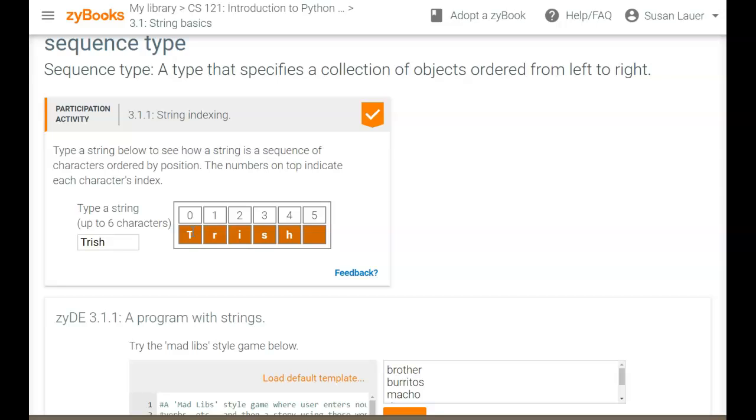So type a string below, and in here you're able to type more strings. You can see that show up. If I type some zeros, we talked in last class that there was a problem if you had leading zeros. So if I type some leading zeros, those can be stored in a string, and this is no longer an integer if it's being stored in a string, however.